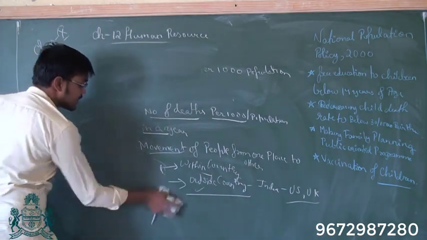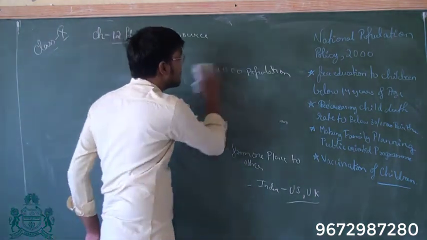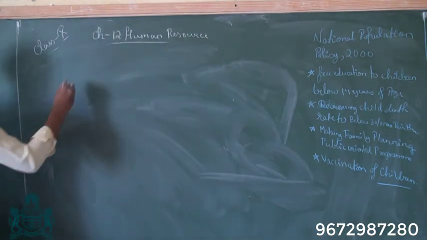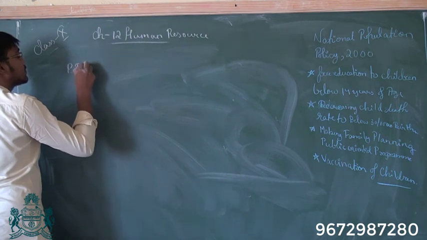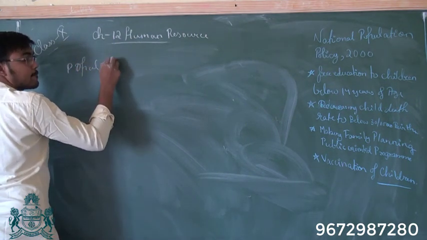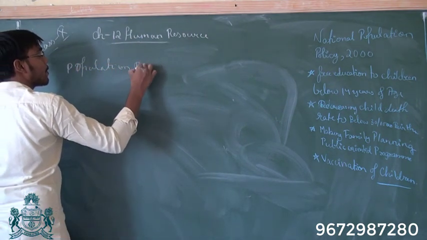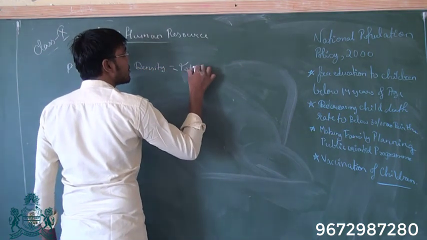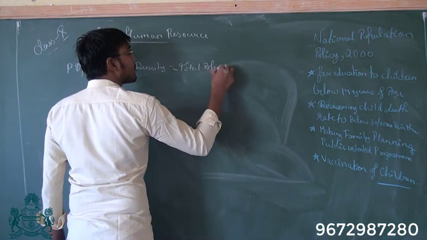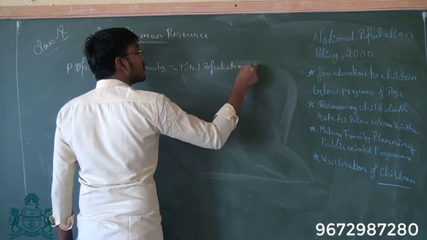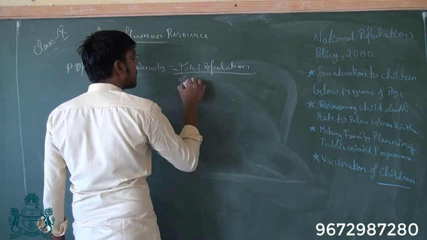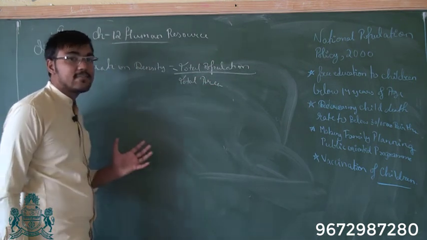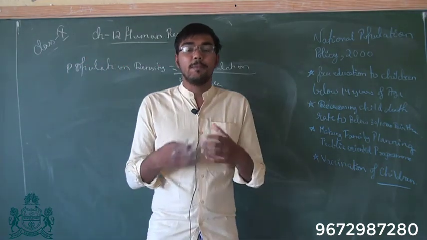Then comes population density, which I have already covered. Population density is total population divided by total area. So population density tells us that in a particular area how many people are living.